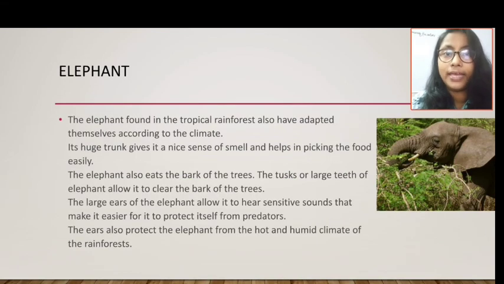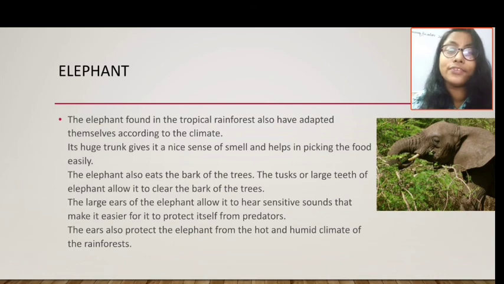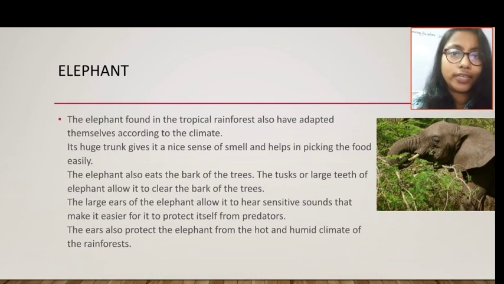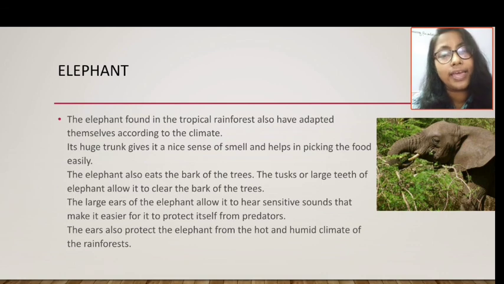Next, it will come the elephant. The elephant found in the tropical rainforest also has adaptations in its tusk and trunk. The trunk is so long because it can sense a smell from a far region. Okay, so that is the thing, and they have the tusk. It helps them eat food and it helps to clear the bark of the trees.